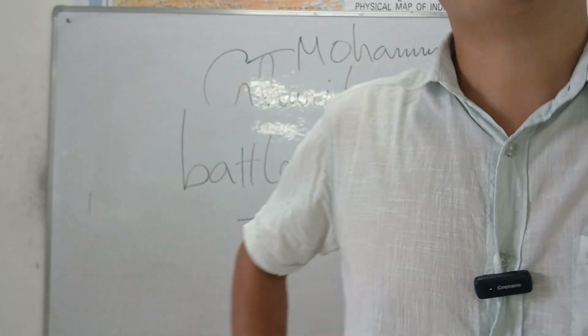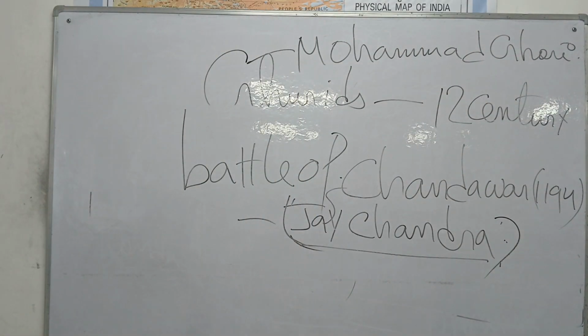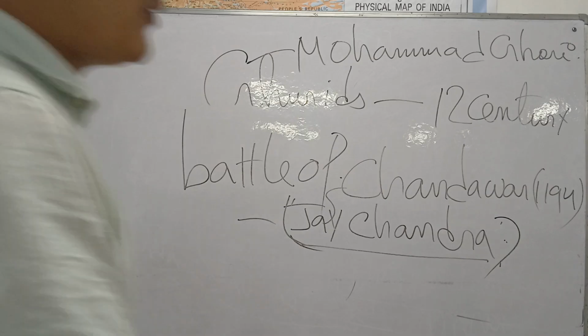And who was Jai Chandra? Jai Chandra was also a Rajput king, and in this battle also, it was Muhammad Ghori who defeated the Rajputs. These are the two battles which led to the formation of Muslim rule in India. But now let's see why the Rajputs were so easily defeated. Why were the Indians so easily defeated by foreign invaders? Please write a short note here. Why were the Rajputs easily defeated?